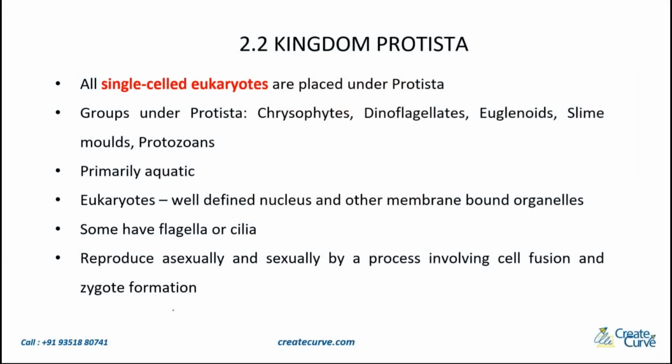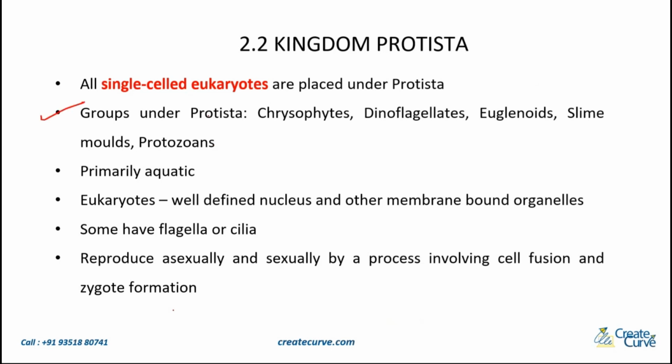Now we'll start with Kingdom Protista. Under Kingdom Protista, all the organisms are single-celled eukaryotes. What are these? Single cell, in the sense unicellular eukaryotes. There are again some subgroups under Kingdom Protista, namely chrysophytes, dinoflagellates, euglenoids, slime molds, and protozoans.